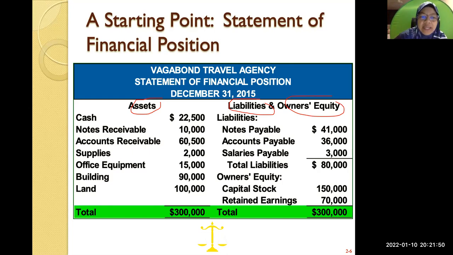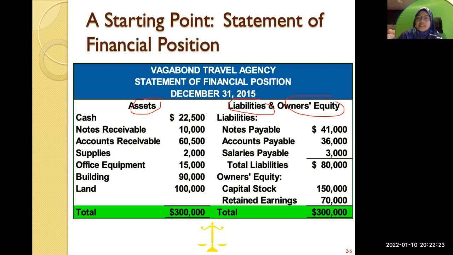So let's look at the assets of the company. The company has cash of 22,500, notes receivable. Later we'll look at what we mean by notes receivable and what accounts receivable is. Then you also have supplies, office equipment, and building and land. These are what we call assets. Later you'll see that whenever you have this kind of account, it will normally fall under the category of an asset.